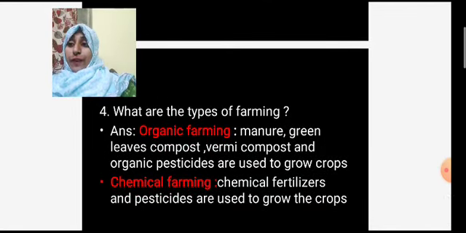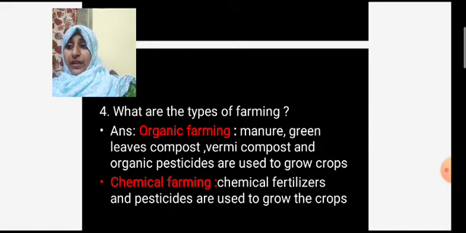What are the types of farming? Two types of farming are there: organic farming and chemical farming. In organic farming, manure, green leaves, compost, vermicompost and organic pesticides are used to grow the crops. All natural things are used, and this is called organic farming. In chemical farming, chemical fertilizers and pesticides are used to grow the crops. All chemical things are used, and this is called chemical farming.